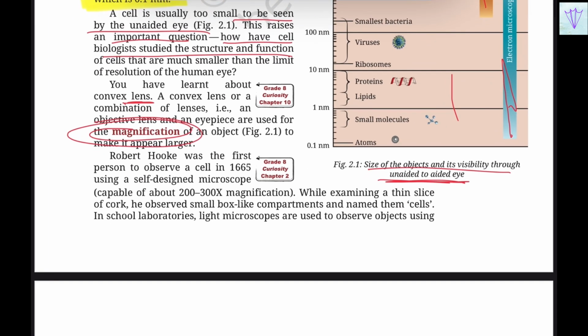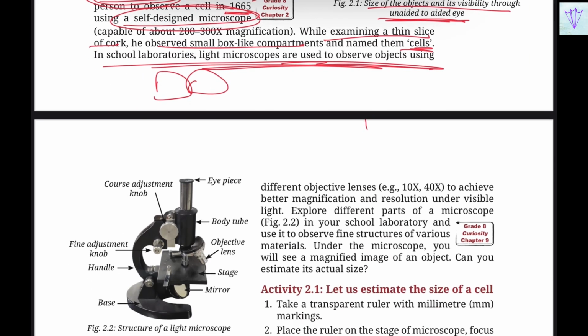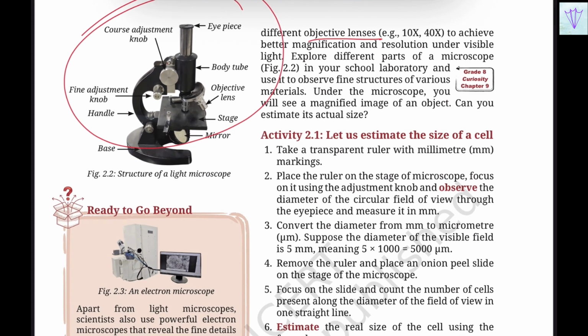So Robert Hooke was the first person to observe the cell in the year 1665 using a self-designed microscope. You have to remember this. While examining a thin slice of cork, he observed small box-like compartments and then named them the cells. So in school laboratories, the light microscopes are used to observe the objects using the different objective lenses. You can observe this in your laboratory in your school.